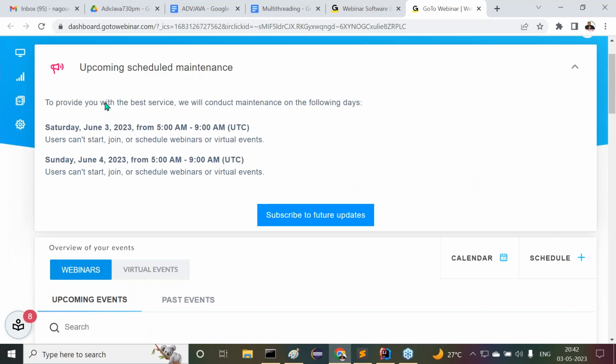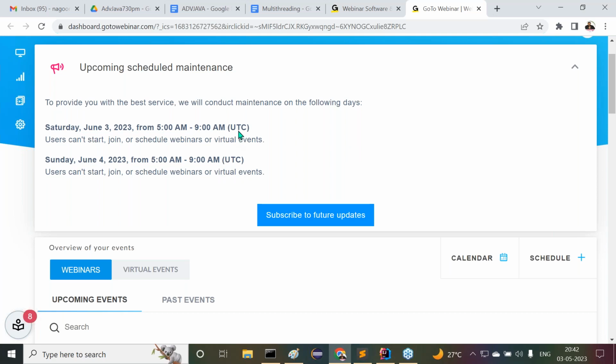Yeah, now see this one here. Upcoming scheduled maintenance. To provide you with the best service, we will conduct maintenance on the following days: June 3rd and June 4th. Of course, these are morning schedules only. You will not get any problem at evening time. Don't expect holidays on these 2 days. Classes are going on, damn sure. Why? Because evening slots are no problem for us. But morning classes are going to be affected.